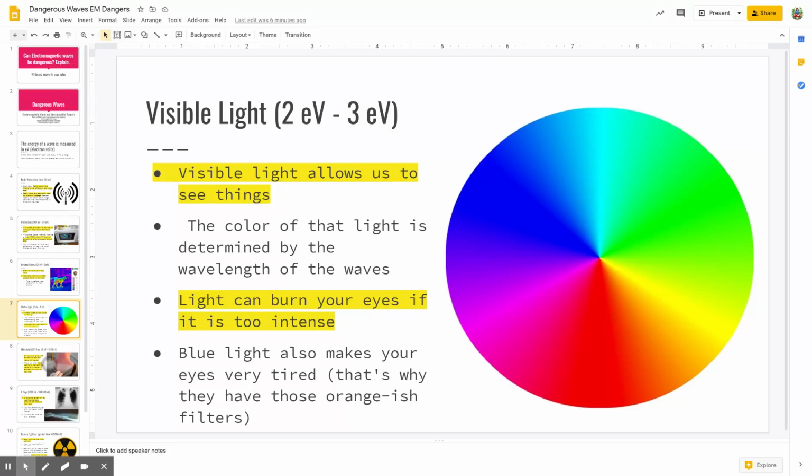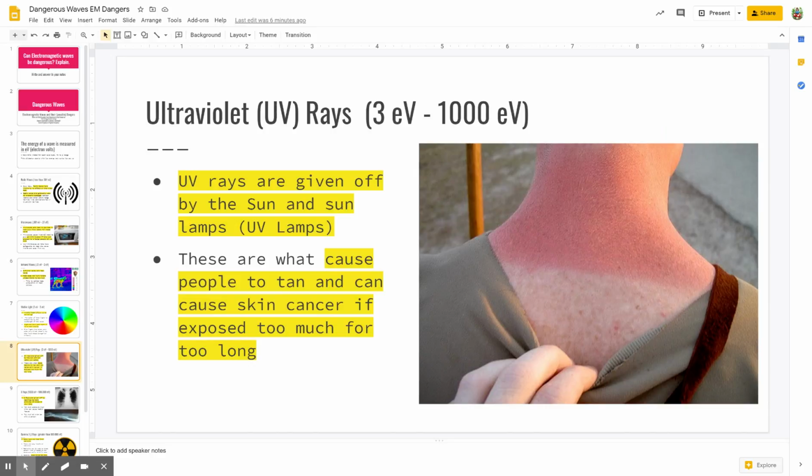All right, the next type of wave we're going to talk about is ultraviolet rays. Okay, so this is what makes people tan. They come out of UV lamps. That's what's in a tanning bed, a UV light. This is also what can cause skin cancer if you're exposed to too much of it, or if you just have really sensitive skin, it can cause those kinds of issues for you as well.